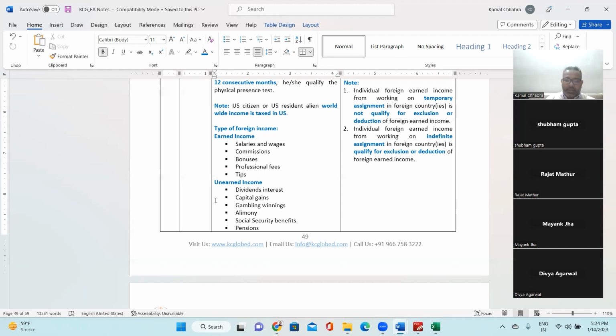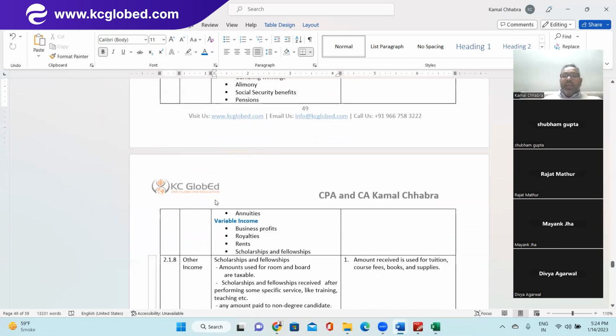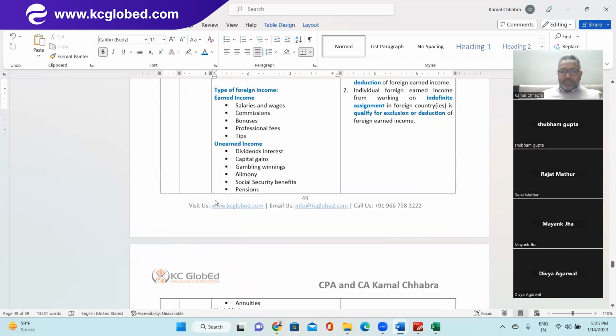And there is certain unearned income, which you cannot consider for this deduction or exclusion. That includes dividend income, interest income, capital gain, gambling winnings, alimony, social security benefits, pension benefits, and annuity benefits, right? So these are called unearned income. You should not be considering that. And then the third one is variable income. Variable income is business profit, royalty, rent, scholarship, fellowship. For them, a certain proportion could be considered for the foreign earned income, which we'll be discussing.